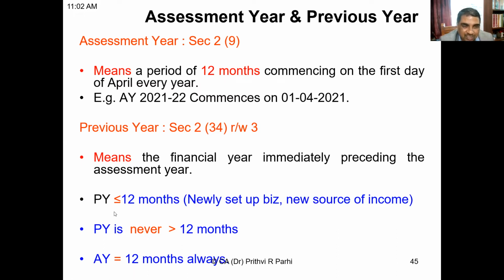So previous year can be less than 12 months, but it can never be more than 12 months. You might be thinking in which situation previous year can be less than 12 months. Imagine a person or a company is incorporated in the month of January. So the previous year may be 3 months: January, February, March. But assessment year is 12 months.